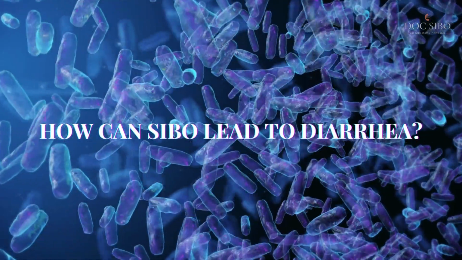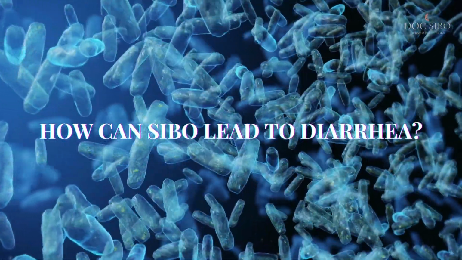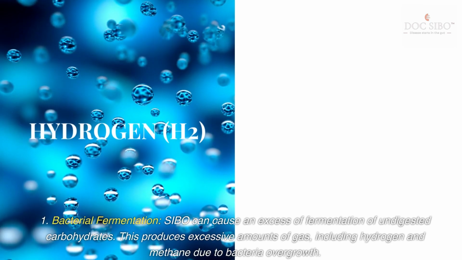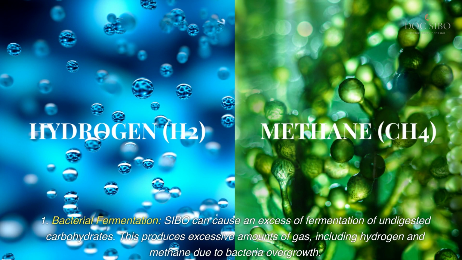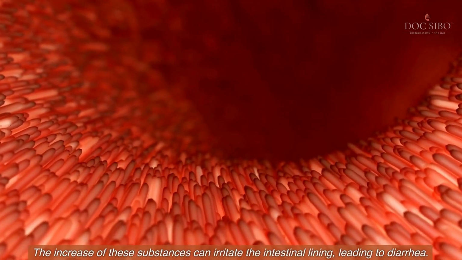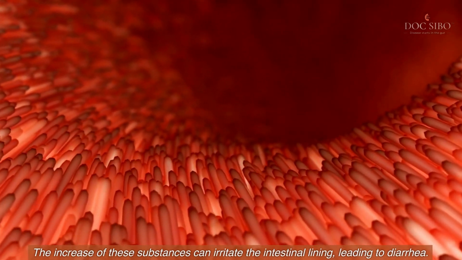How can SIBO lead to diarrhea? 1. Bacterial fermentation. SIBO can cause an excessive fermentation of undigested carbohydrates. This produces excessive amounts of gas, including hydrogen and methane, due to bacteria overgrowth. The increase of these substances can irritate the intestinal lining, leading to diarrhea.